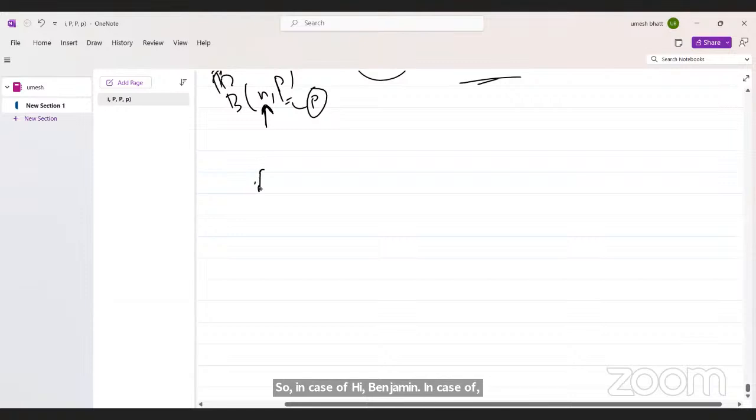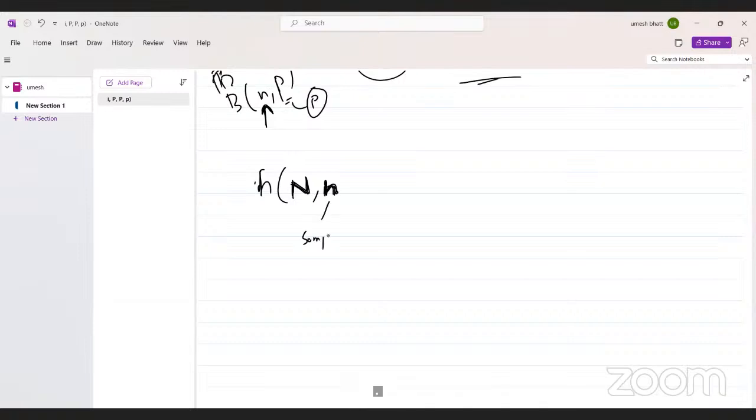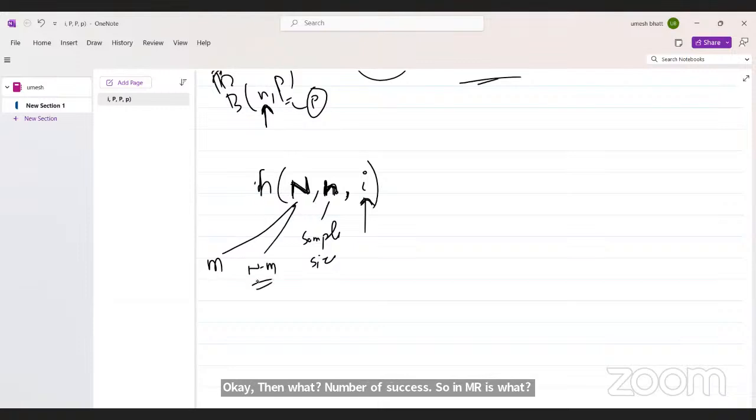We have capital N, which is the total number of outcomes in the sample space, and small n, which denotes how many outcomes I choose at one time, meaning the sample size. M is success and N minus M is failure.